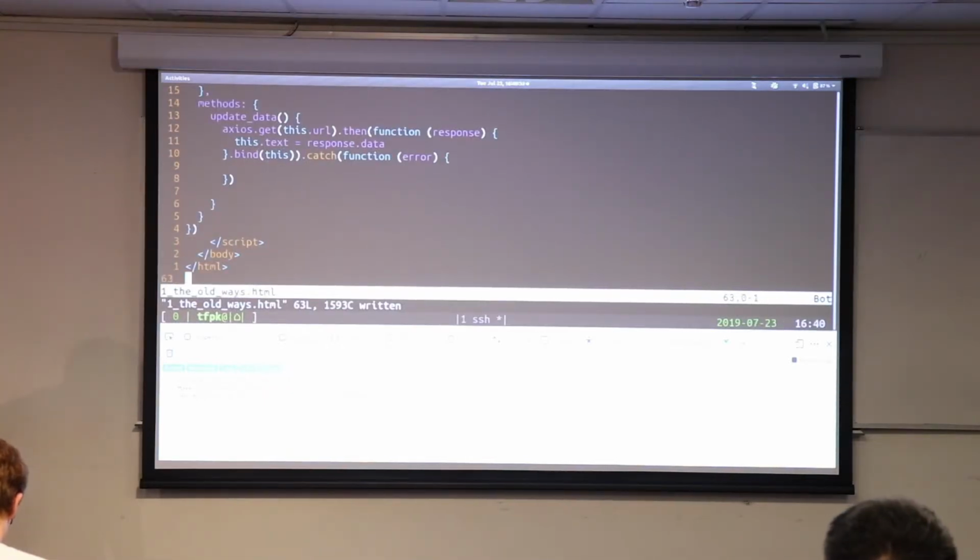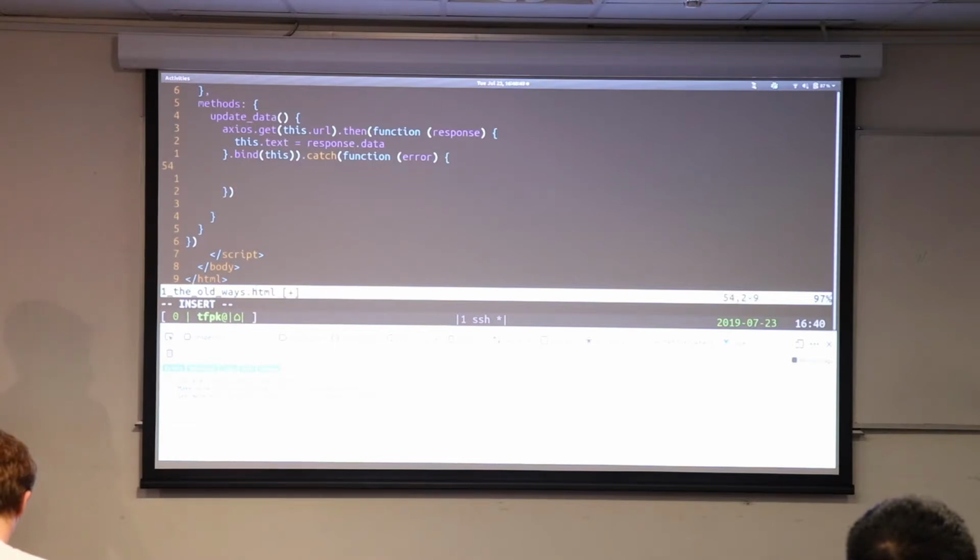So let's go into here again, and we'll add something for that. We've got this function that's really, really quick, and it just says we'll take this response and chuck in whatever the data was that we got from it. I'm going to add something in that catches an error.